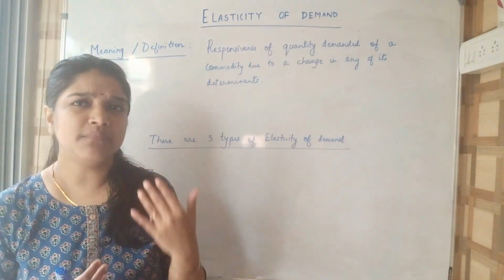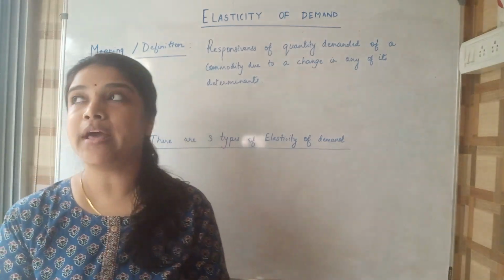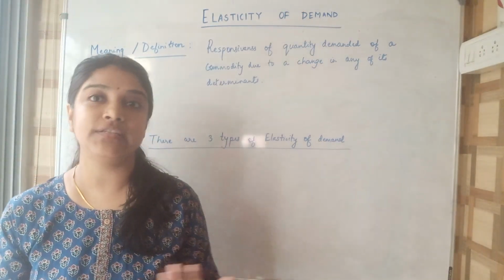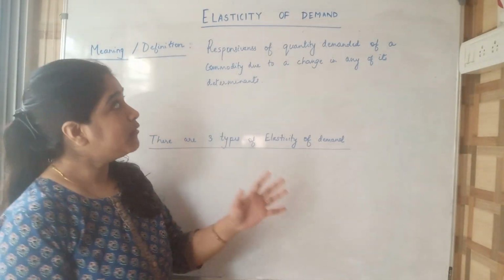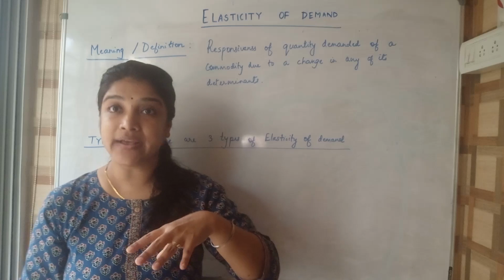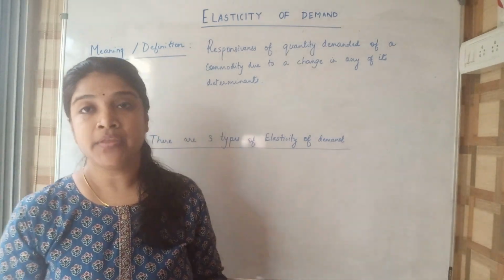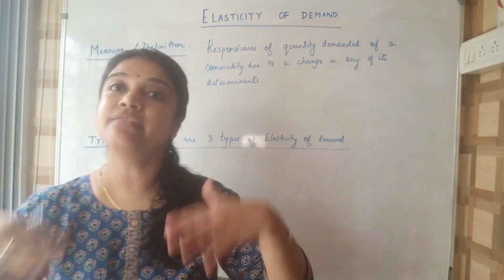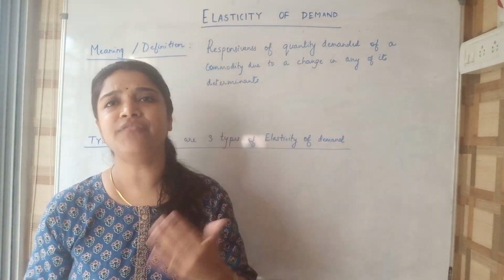There are many determinants like population, income, price, price of other related commodities, and distribution of income. So now, how does demand respond to changes in any of its determinants?